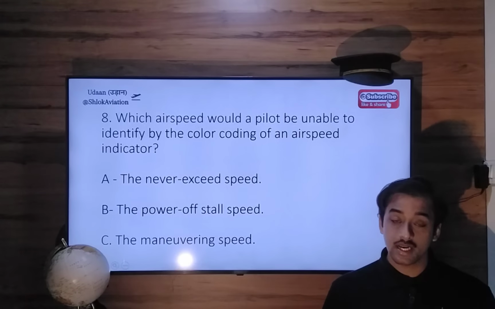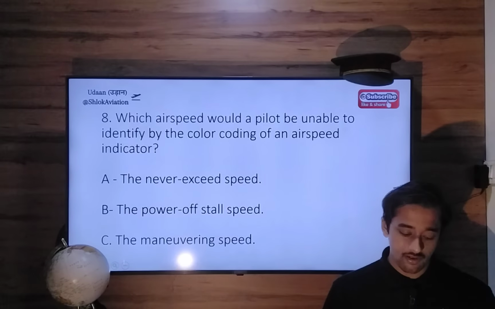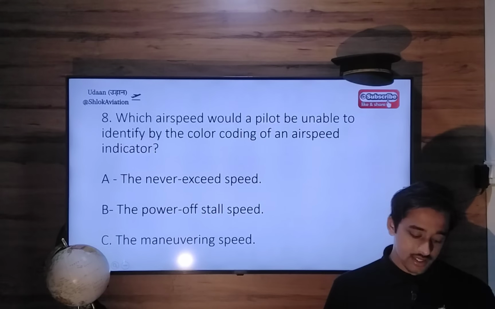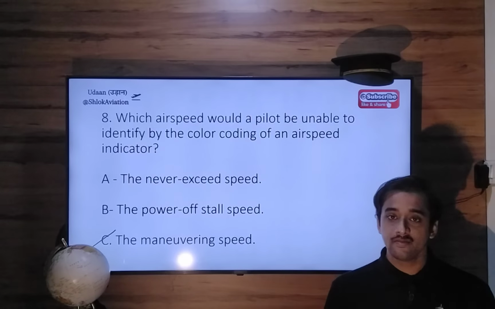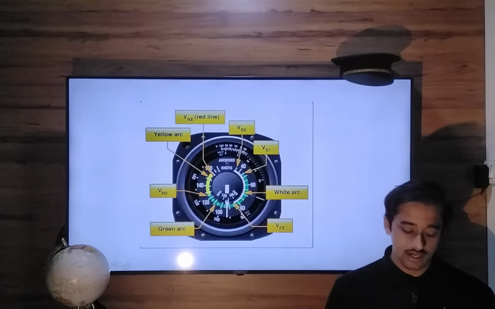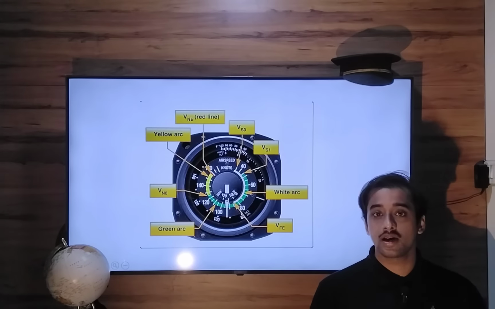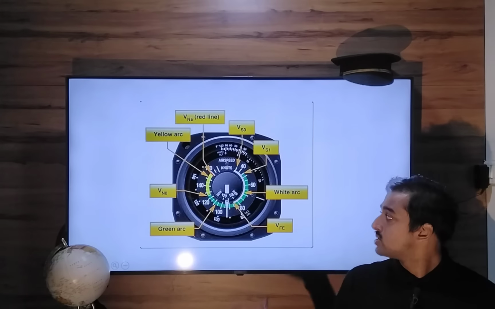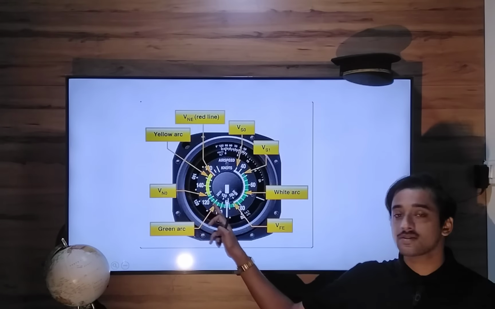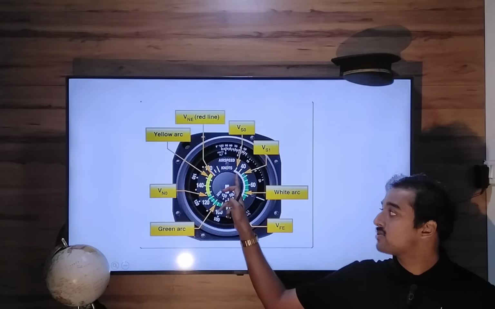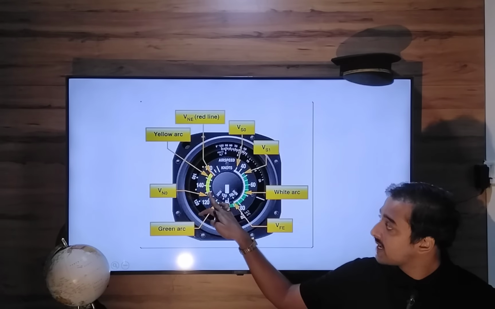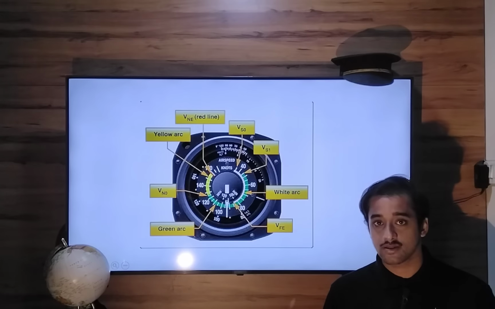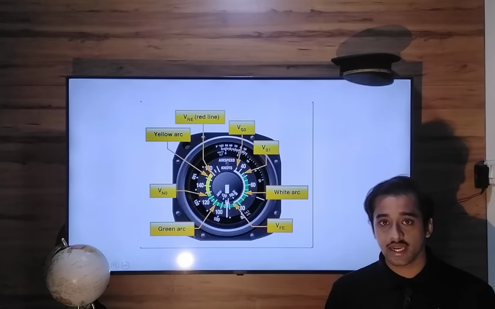Question 8. Which airspeed would a pilot be unable to identify by the color coding of an airspeed indicator? Very good question. The answer will be the maneuvering speed. This is your airspeed indicator. On this airspeed indicator we have color ranges, and every color has some meaning. The green color range is the normal operating range. The white one is the flap operating range. The yellow one is the caution range, and the red line is the never exceed speed.